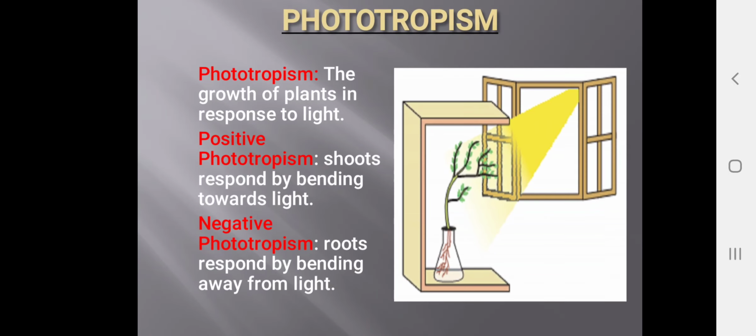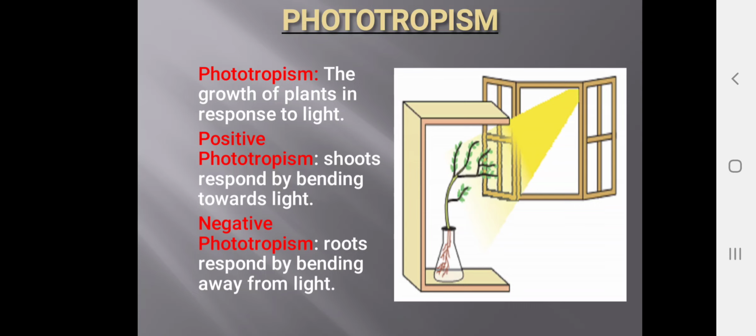Next, phototropism. You can see the diagram: wherever the plant gets the light, in that direction it will bend its body. Phototropism is the growth of plants in response to light. We have two types of phototropism, positive phototropism and negative phototropism.